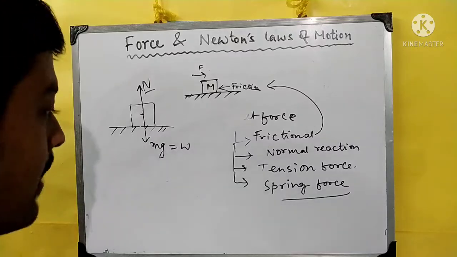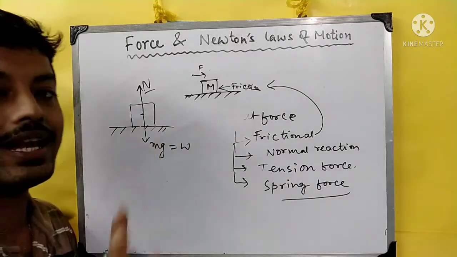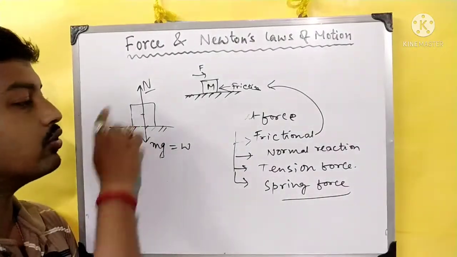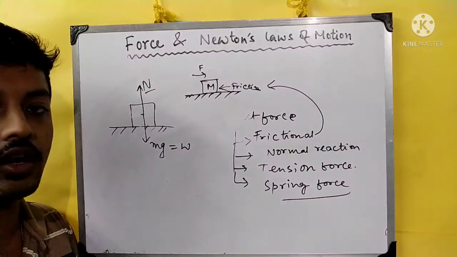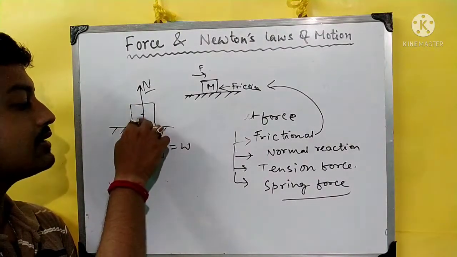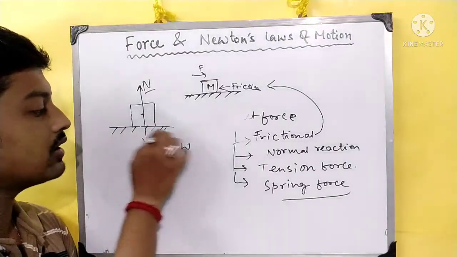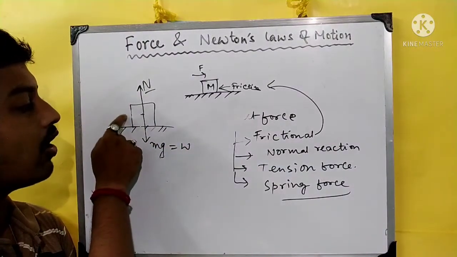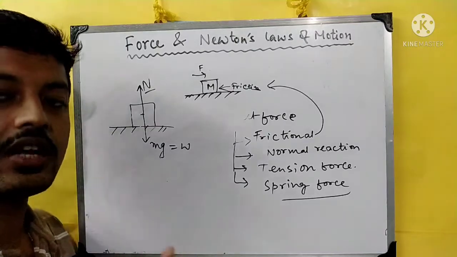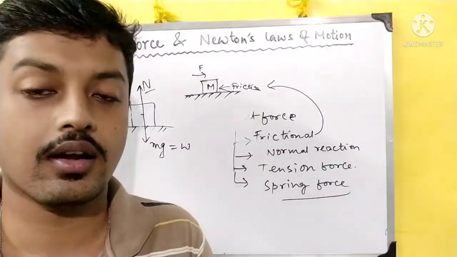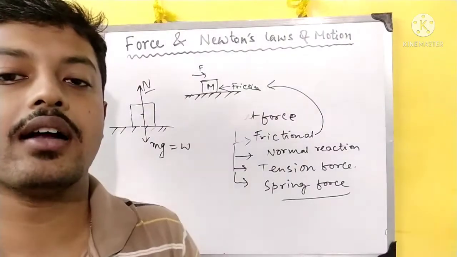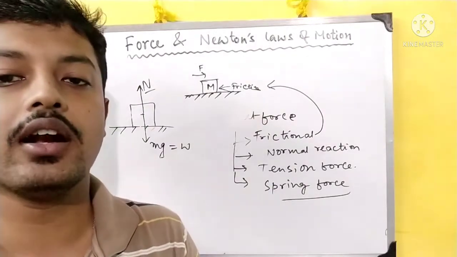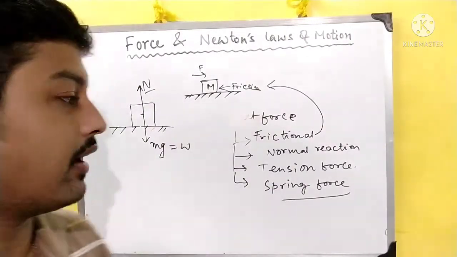Keep one more thing in mind: these are not balancing forces. The downward weight acts on the surface, and the surface gives the normal force acting on this body. Action and reaction forces come in pairs, but they are not balancing because they act on different bodies. Okay, keep that in mind.